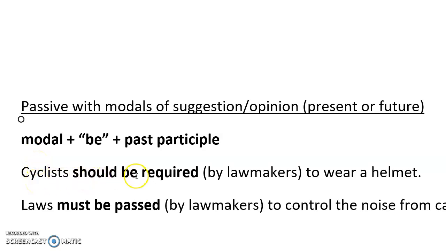Cyclists should be required, and I wrote here "by lawmakers" to show you it is the lawmakers doing the action, not the cyclists, to wear a helmet. So cyclists should be required to wear a helmet. So that's a suggestion. If we want to just make a suggestion, we can use should or should not.